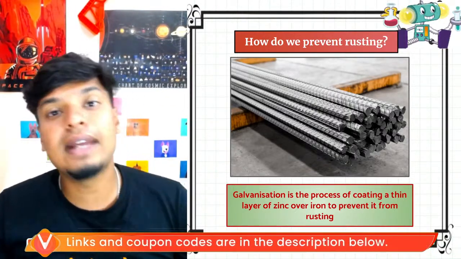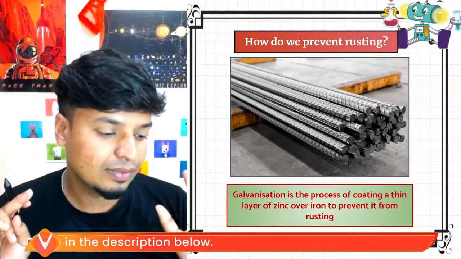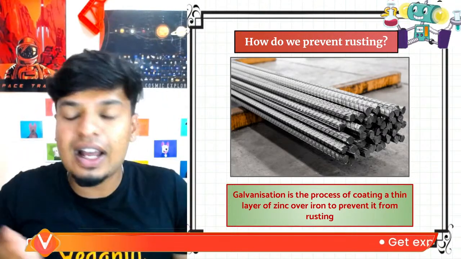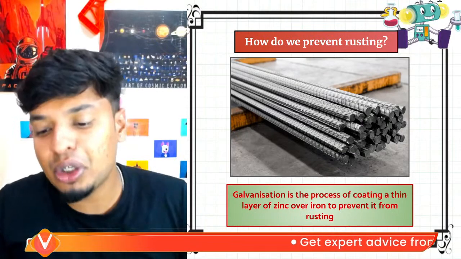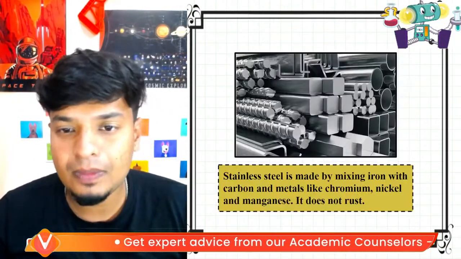Galvanization pe hum log kya karte hai? We put some zinc on it. Zinc is a very good metal. Zinc doesn't get rusted. So zinc will be coating the iron and the iron will not come in contact with the water or oxygen. Okay.